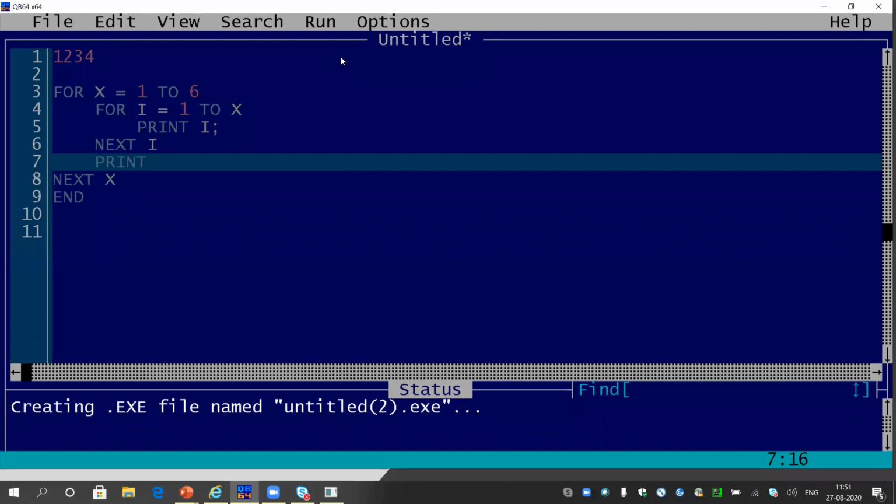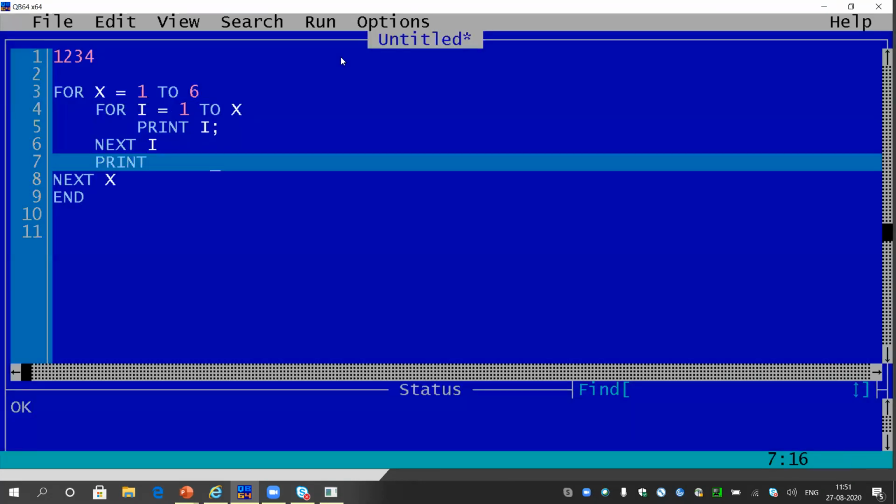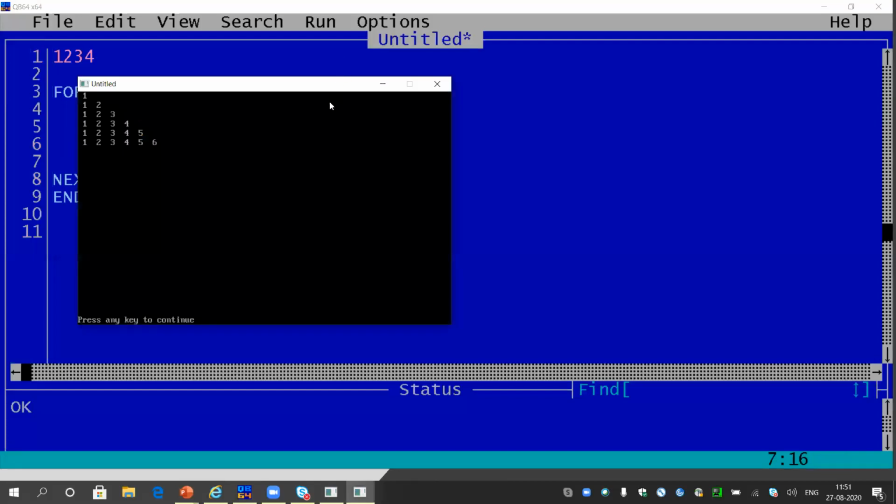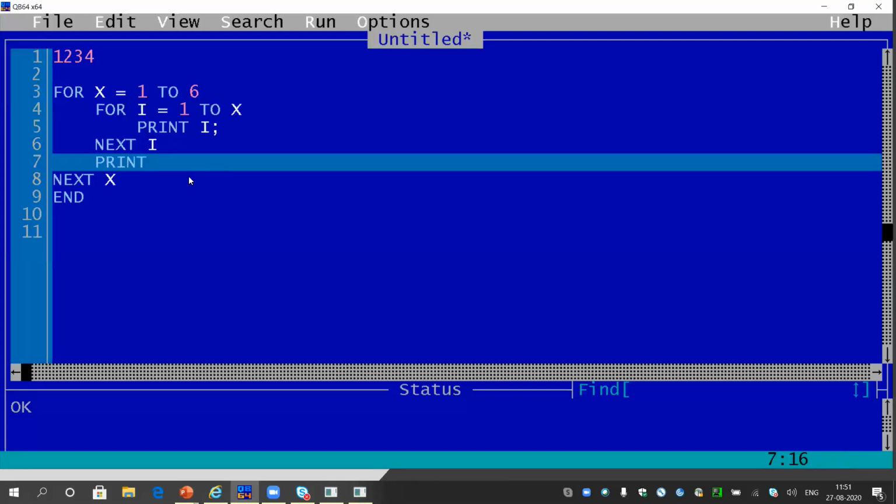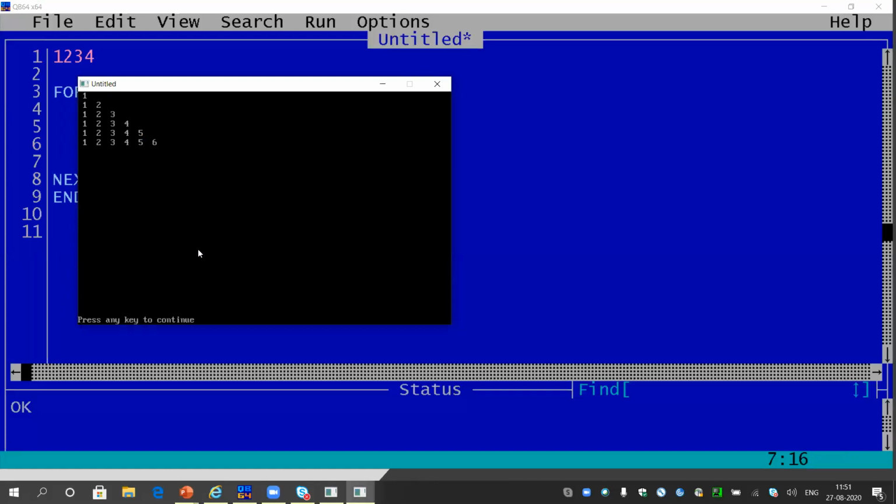So the inner loop basically is responsible for printing a line or printing a series, and the outer for loop is basically helping the inner for loop. Look, it is printing it correctly: 1, 1 2, 1 2 3, 1 2 3 4 5 6. It's like that. Okay, got the idea?